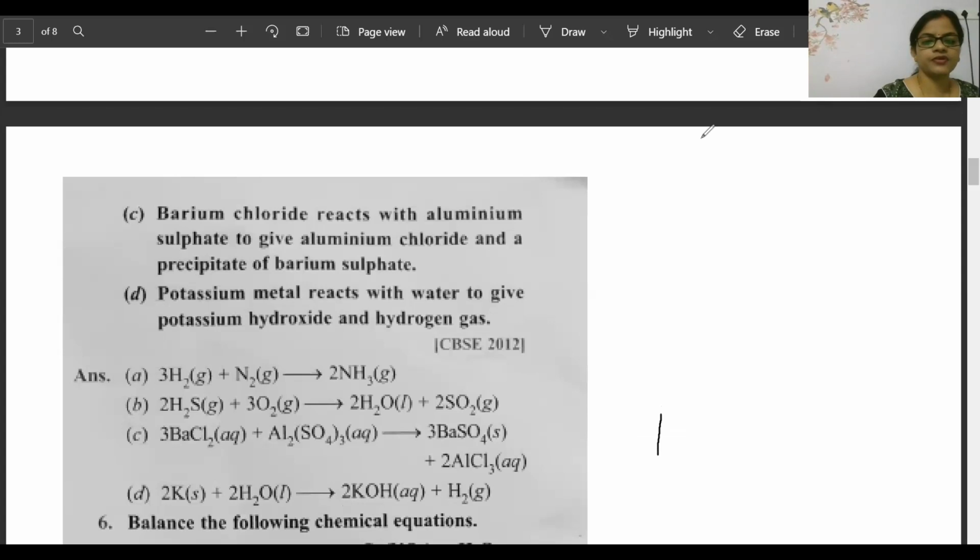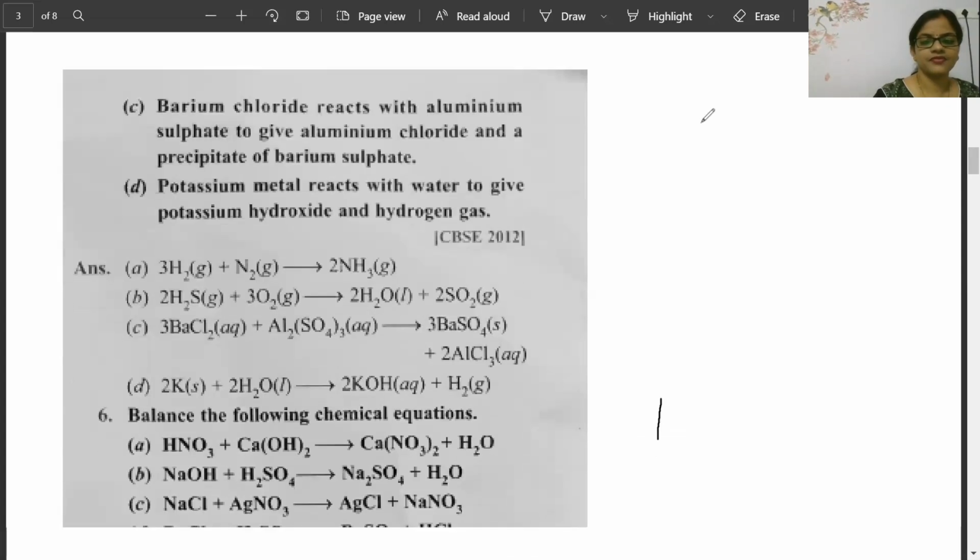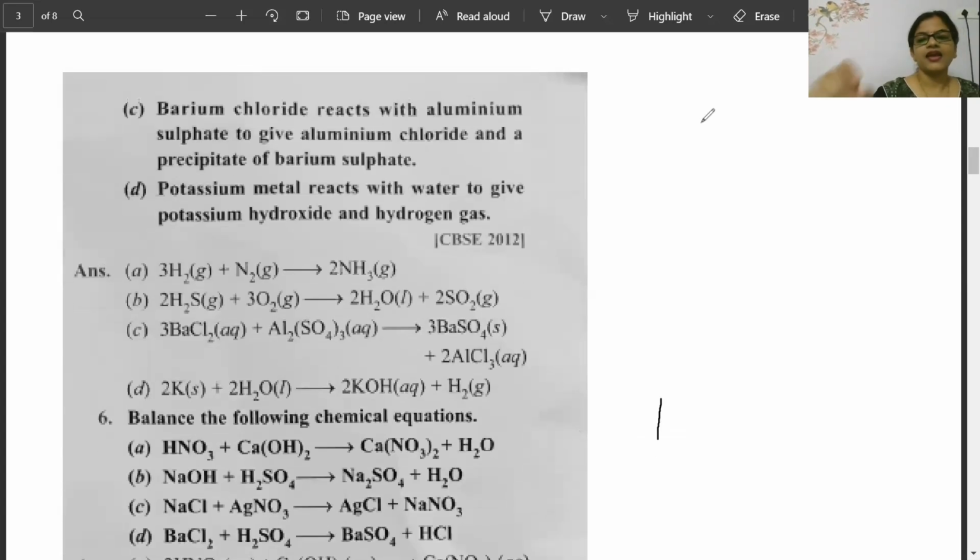Let's go for next one. Easy one. Balance it. Start balancing it fast. Boys, you can do it here. You can balance it. You can do this one.